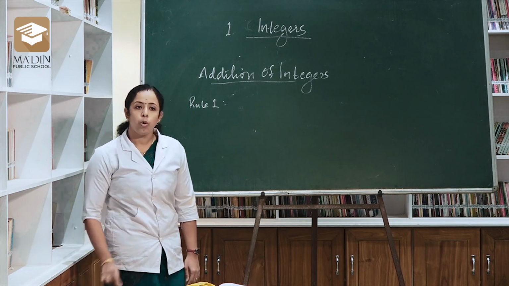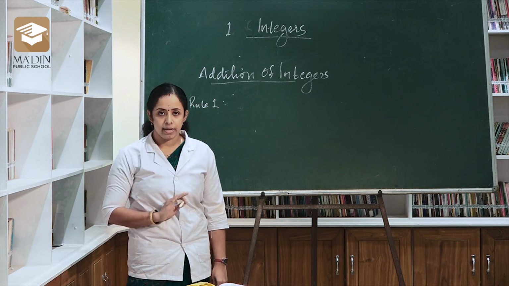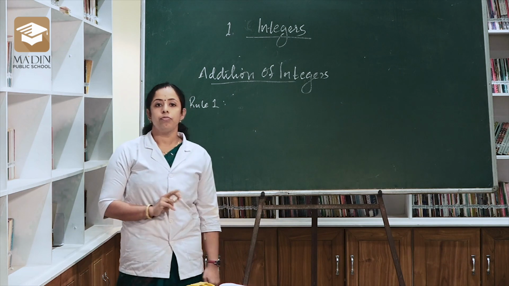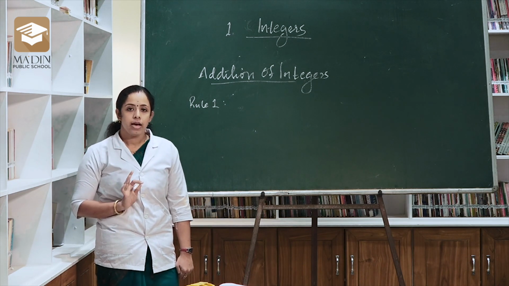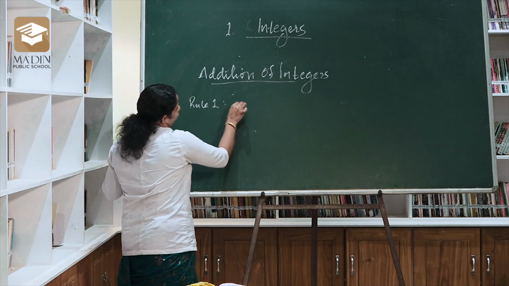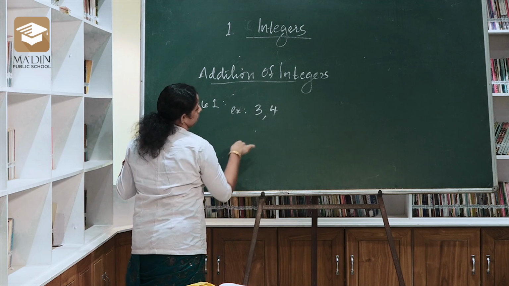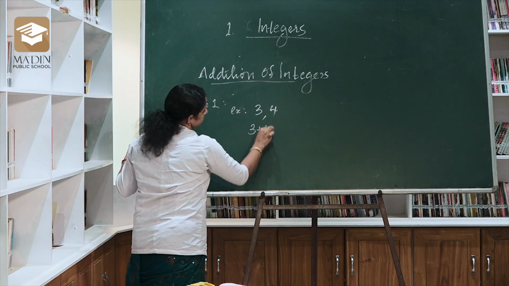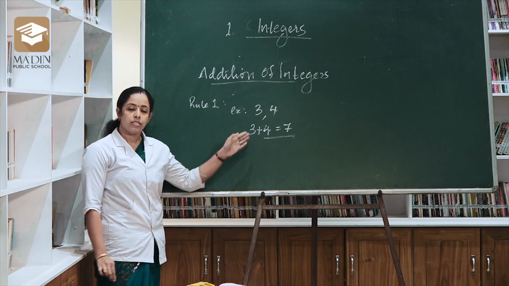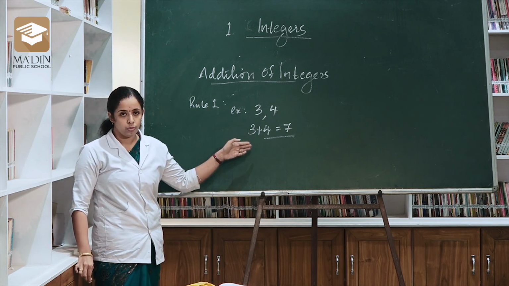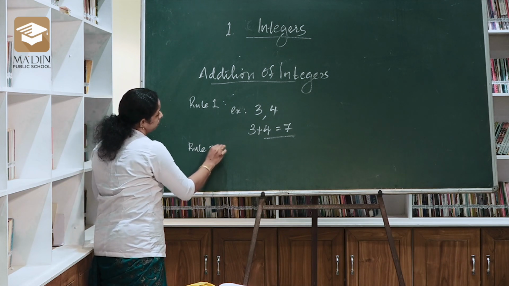If both numbers are positive numbers, then we can directly add the numbers. For example, 3 and 4. 3 plus 4 become 7. Right? This is normal addition we will do. Okay. Then rule 2.